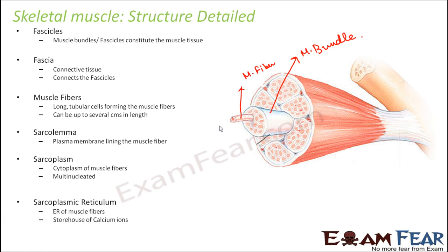Sarcoplasmic reticulum. It is like the endoplasmic reticulum of muscle fibers, and it is also the storehouse of calcium ions. And calcium ions are very much required for the activity of the muscles, and that is why intake of calcium ions can make your muscles strong. So this is about the structure of the skeletal muscle tissue.